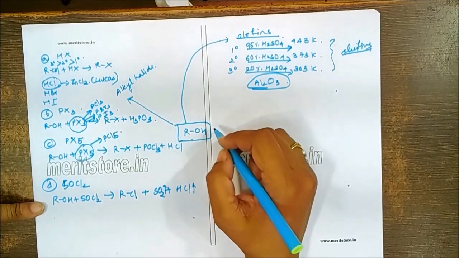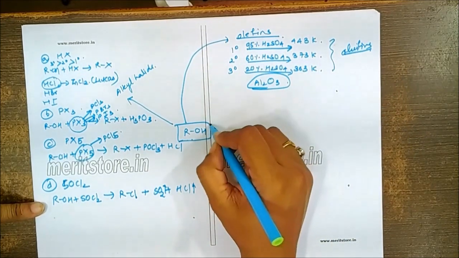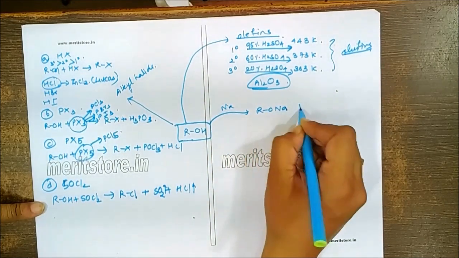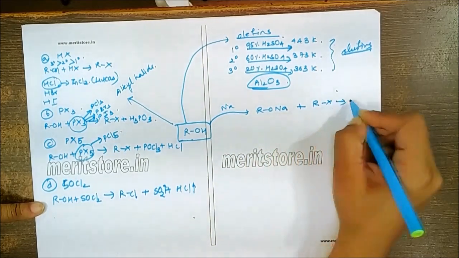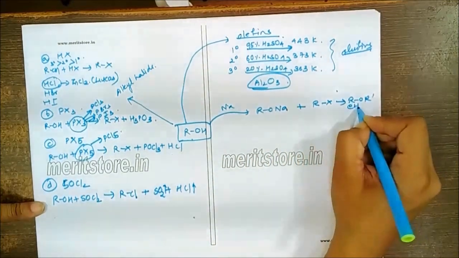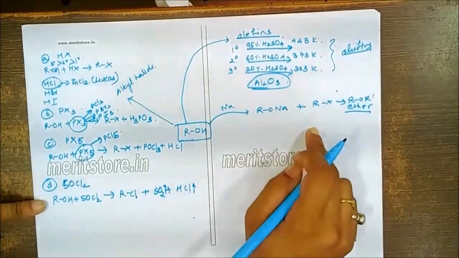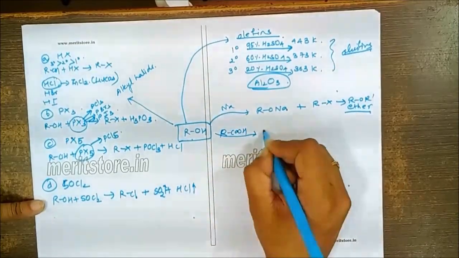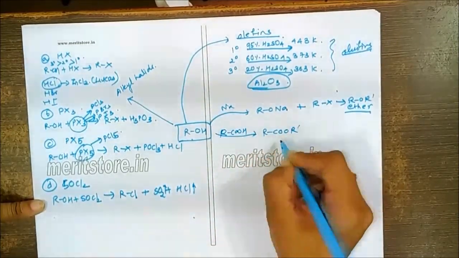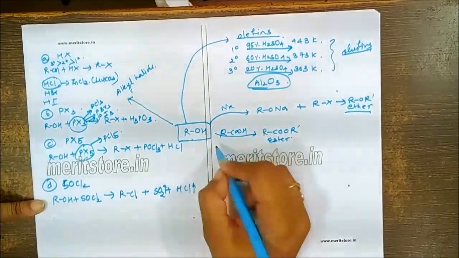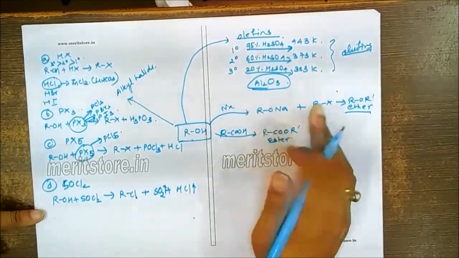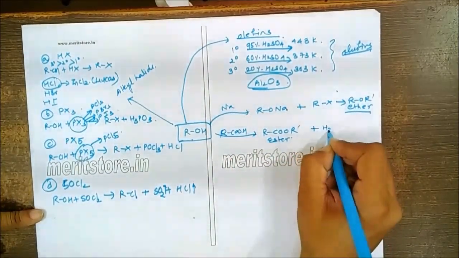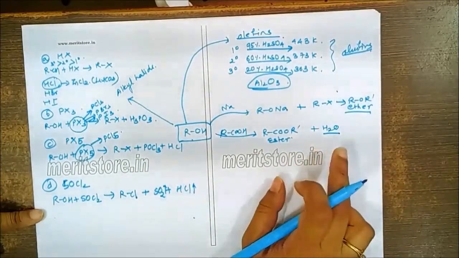We can allow these alcohols to react with sodium so as to get sodium alkoxide. And we can make this sodium alkoxide react with RX so as to give the corresponding ether. So ether formation can be done with the help of alcohols. We can allow this to react with a carboxylic acid, which will give you formation of esters. But this ester reaction is reversible in nature, and the yield of the esters can be improved by using a dehydrating agent, because the byproduct in this reaction is water.